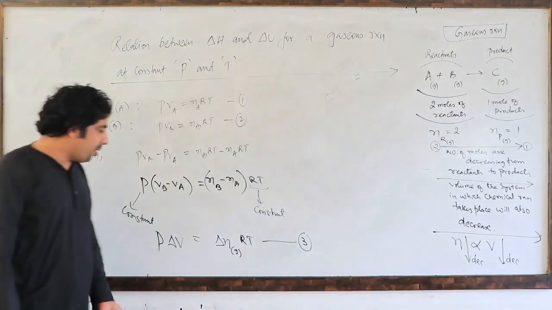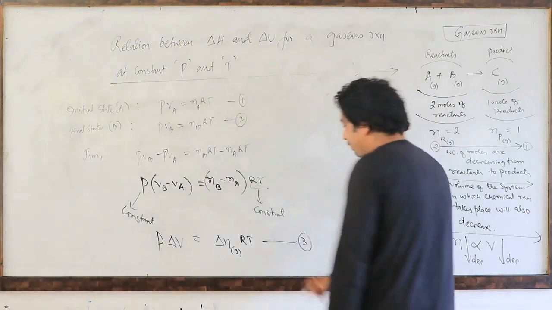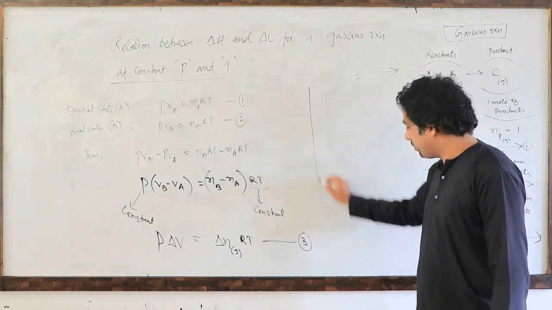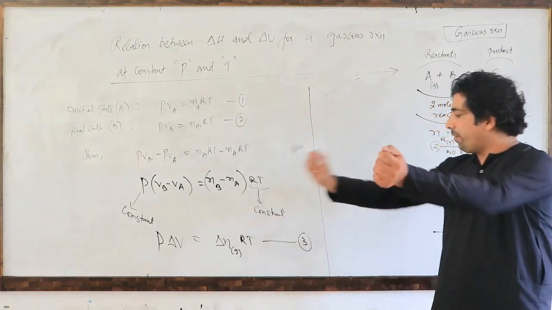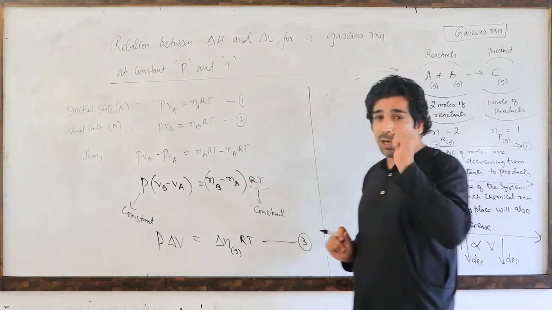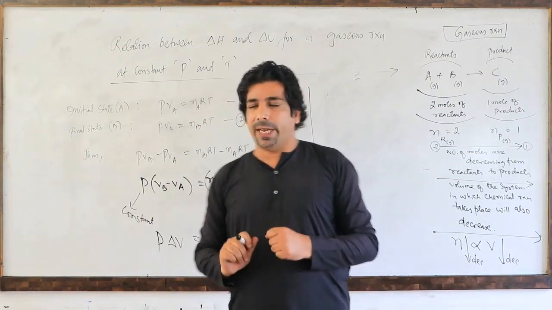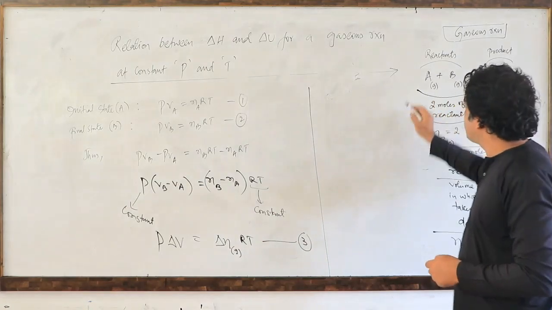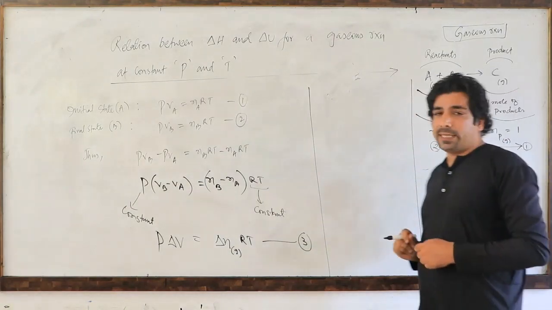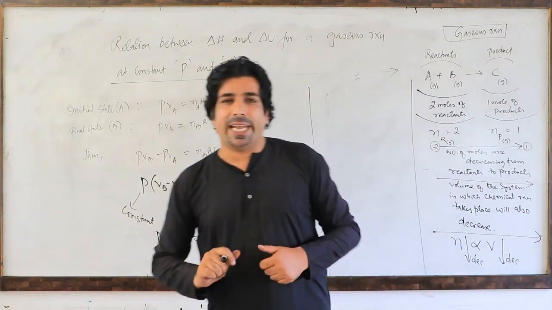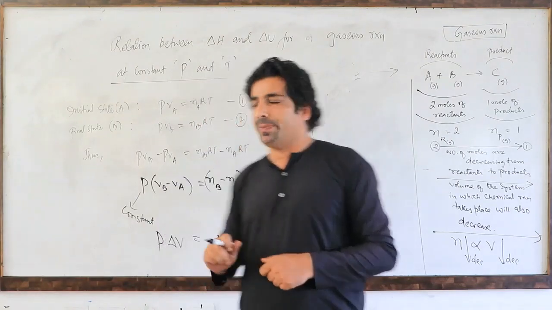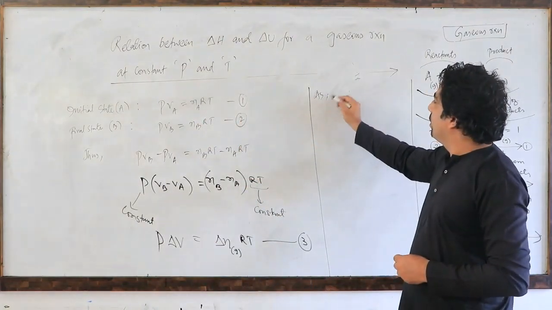Now what is the meaning of this? Before we talk about the delta n and all, let us further simplify it. Everybody knows that in the previous class I derived an expression for enthalpy change. So have a look here.